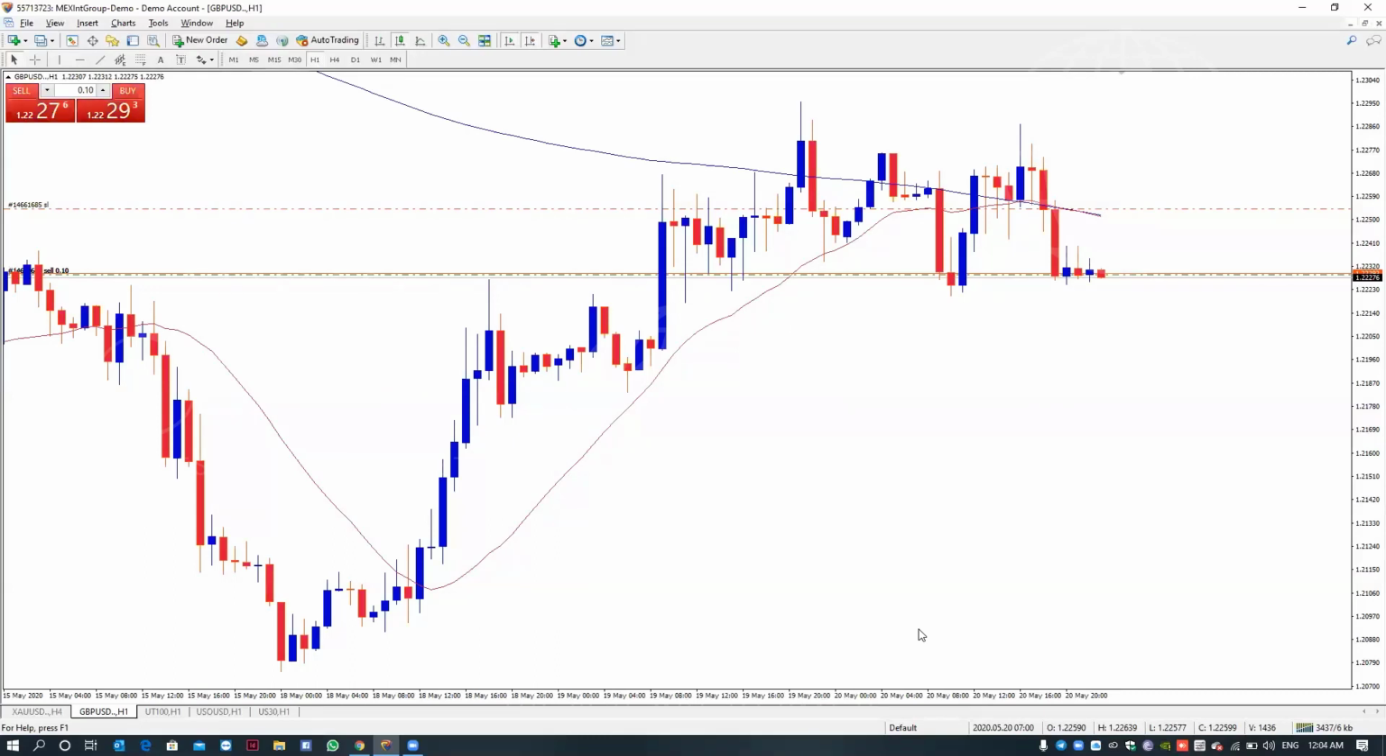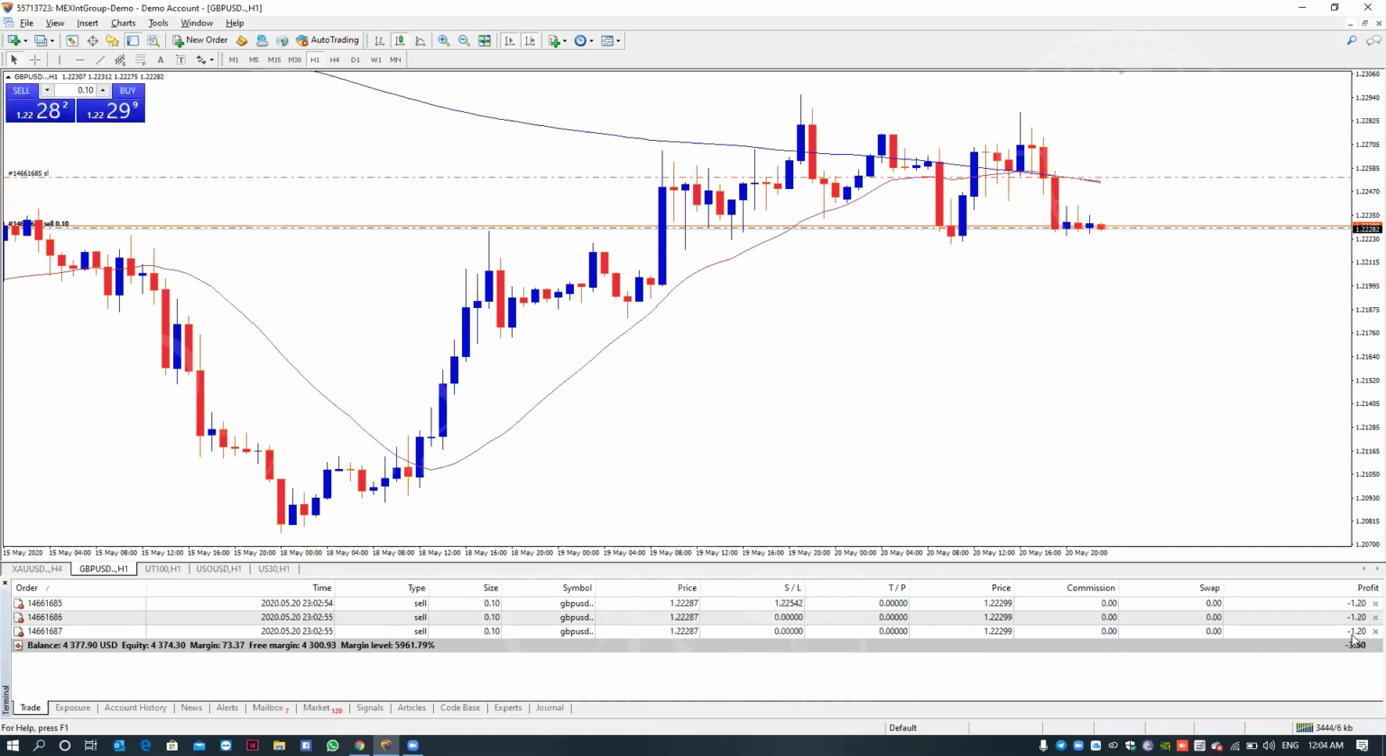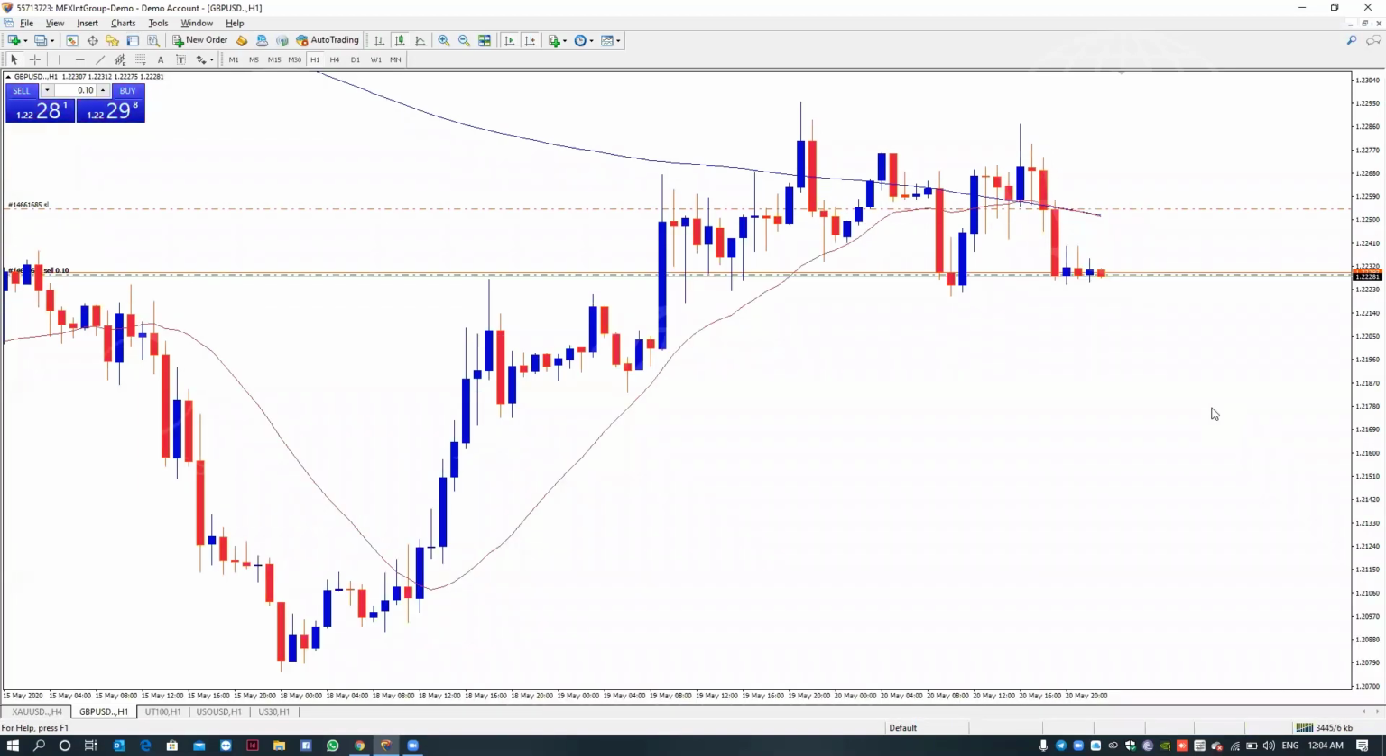Now, see, I told you before when you joined my class, you must have a target. If you have a target, you never lose your money, because greed kills you. For example, today I put 1, 2, 3 trades now. So my target is $20 each. So I will put, for example, $30. I put my three stop losses and three take profits at $30.